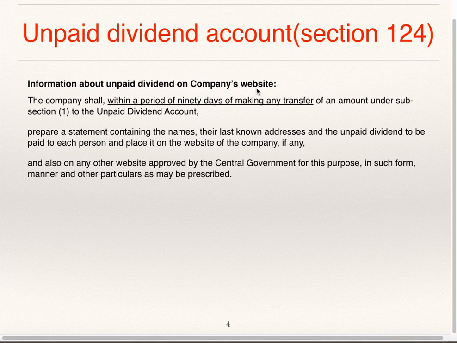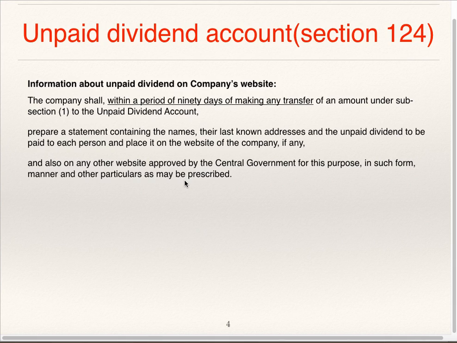Information about unpaid dividend on company's website. The company shall within a period of 90 days of making any transfer of an amount under subsection 1 to the unpaid dividend account prepare a statement containing the names, their last known addresses and the unpaid dividend to be paid to each person and place it on the website of the company if any, and also on any other website approved by central government for this purpose in such form and manner and other particulars as may be prescribed.